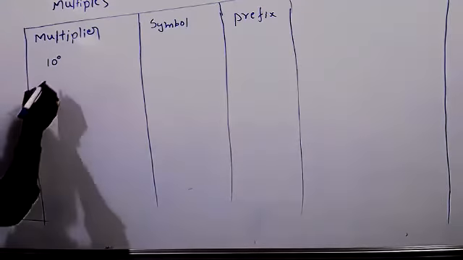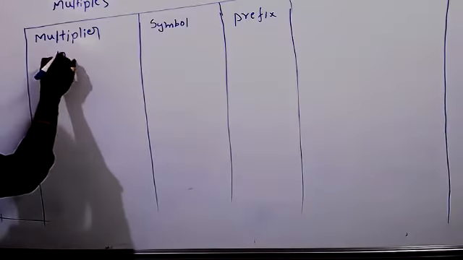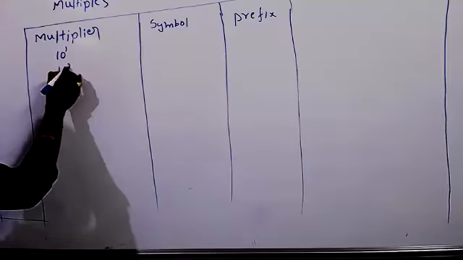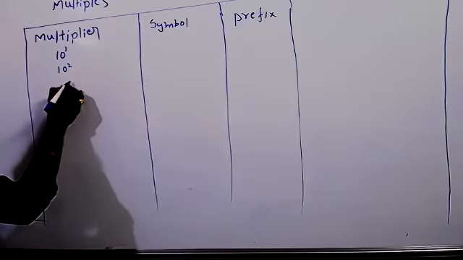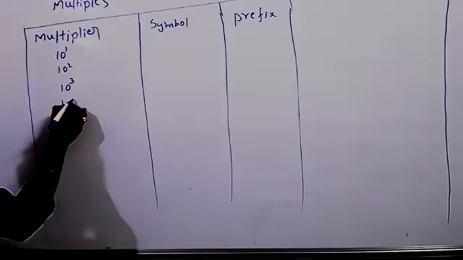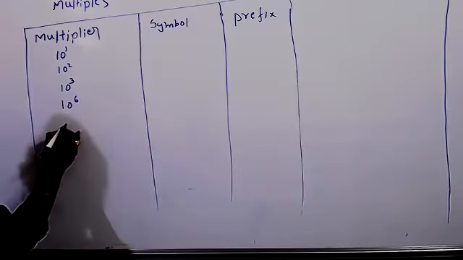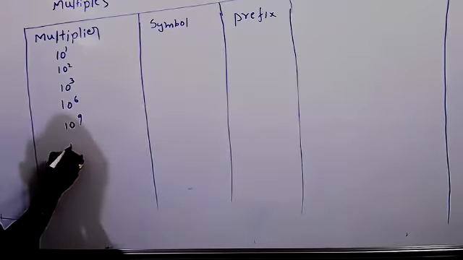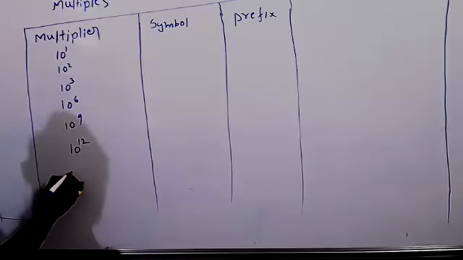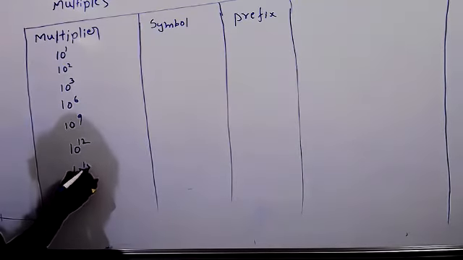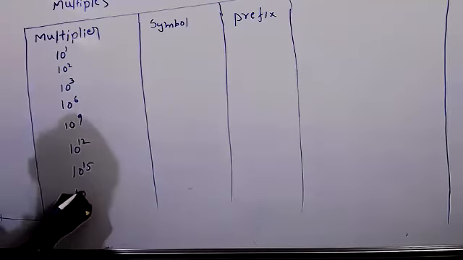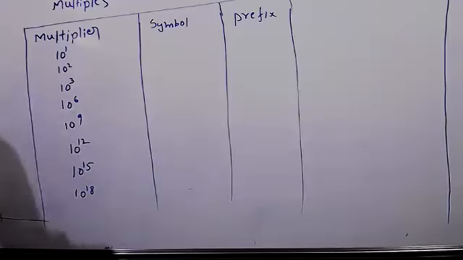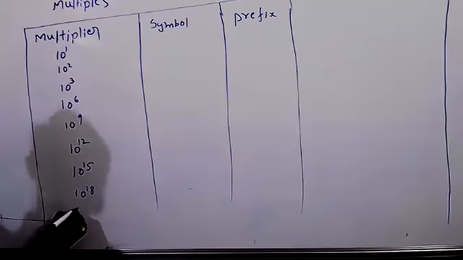10 to the power of 0, 10 to the power of 1, 10 to the power of 2, 10 to the power of 3, 10 to the power of 6, 10 to the power of 9, 10 to the power of 12, 10 to the power of 15, 10 to the power of 18, and 10 to the power of 21 also is there.